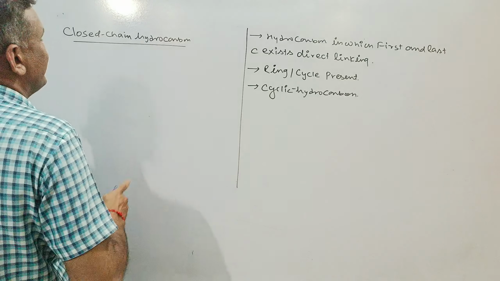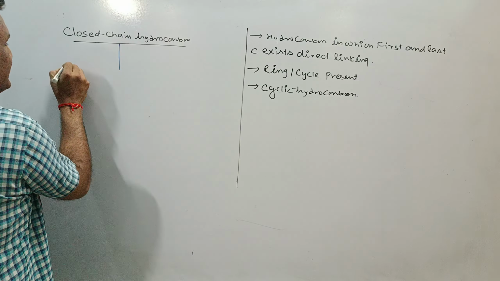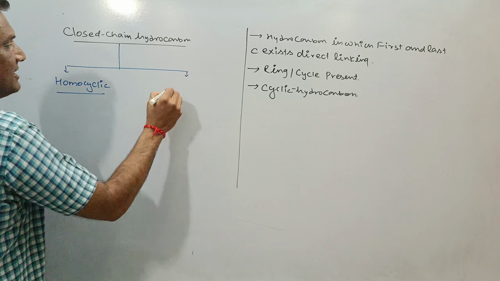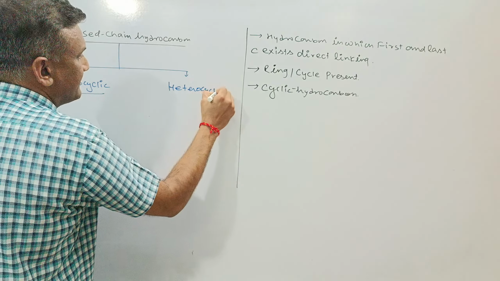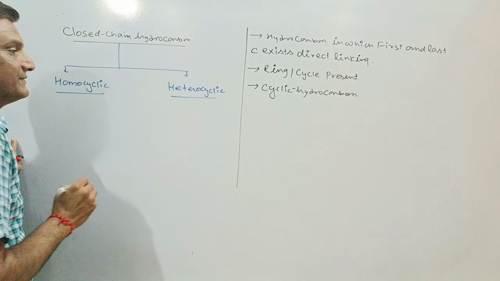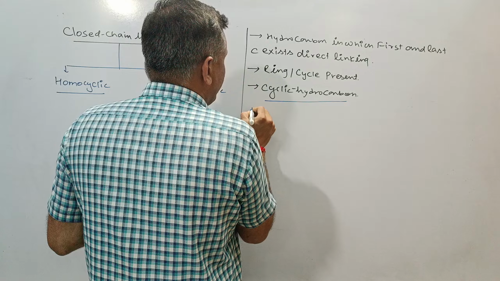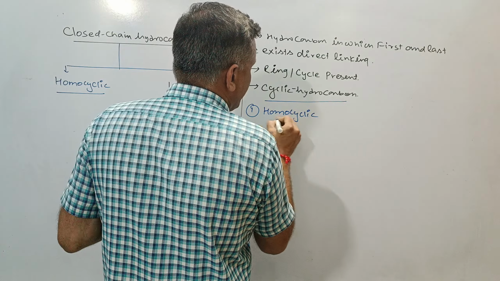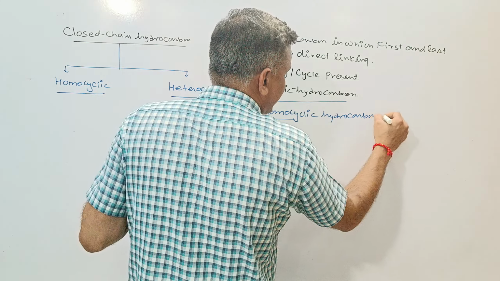If we go with the closed chain hydrocarbon, we have discussed that there are two parts of it. One is homocyclic hydrocarbon, and another is heterocyclic hydrocarbon. Homocyclic and heterocyclic, so there are two types of cyclic hydrocarbon. One of them is homocyclic hydrocarbon.